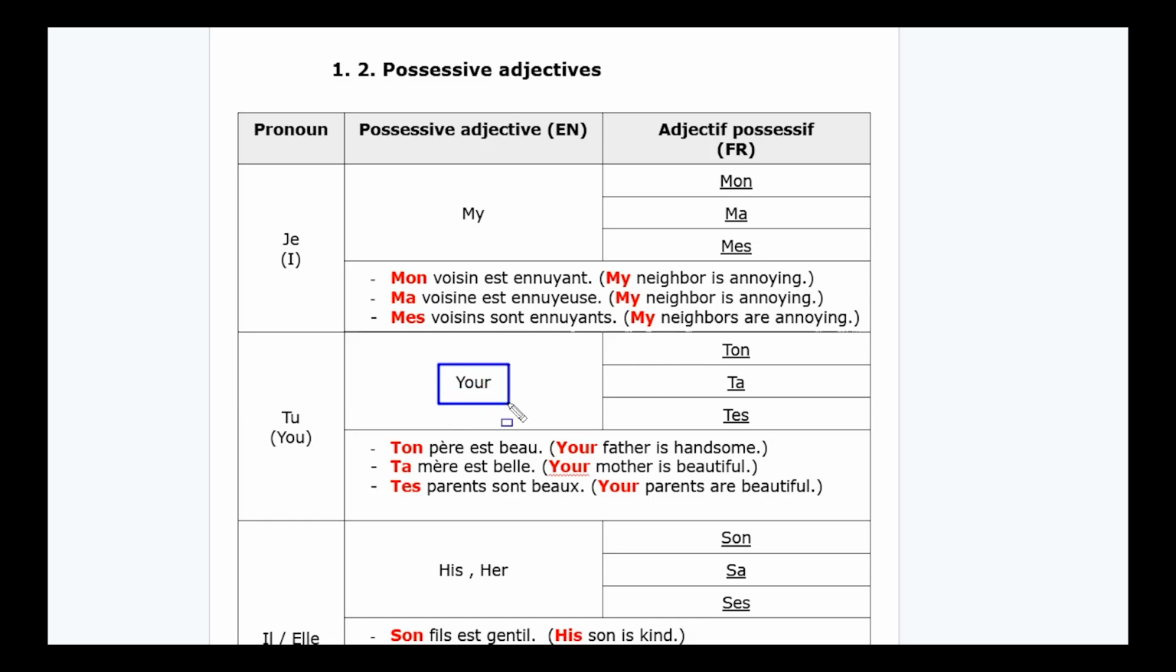Now, your for singular, the same as my, can be ton, ta, tes. This will depend on gender and number. Your father is handsome: ton père est beau. Now, your mother is feminine, so I will say ta mère est belle. Your parents are beautiful, so tes parents sont beaux.